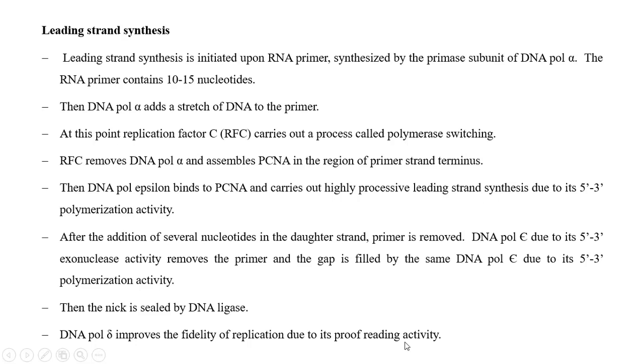So first, DNA polymerase alpha comes for primer synthesis. DNA polymerase epsilon comes with polymerization activity, and again DNA polymerase epsilon comes for primer removal. The gap filling is by DNA polymerase epsilon, proofreading by DNA polymerase delta. So there are 4 different enzymes: alpha, epsilon, delta, and DNA ligase that play important roles in the leading strand synthesis.